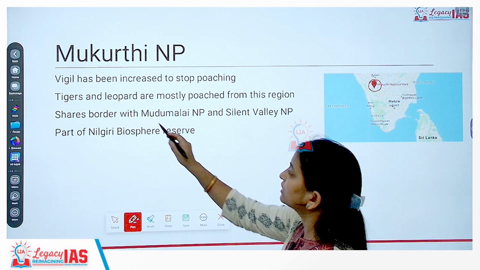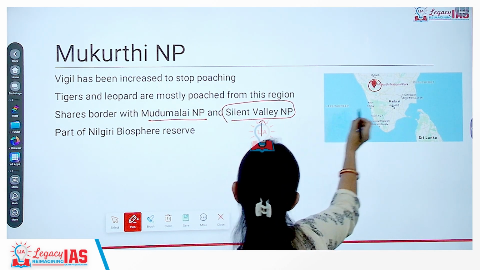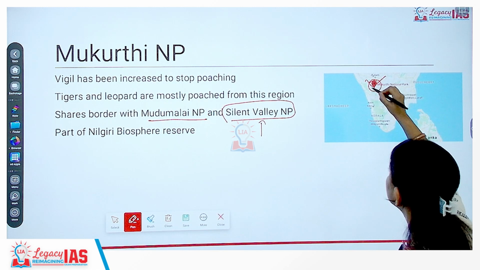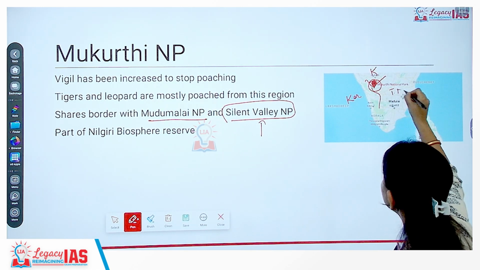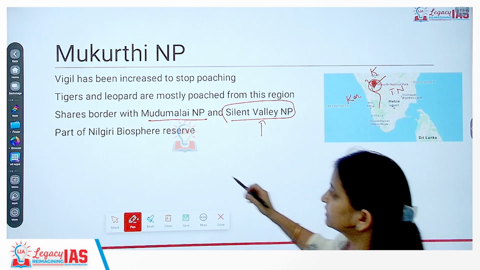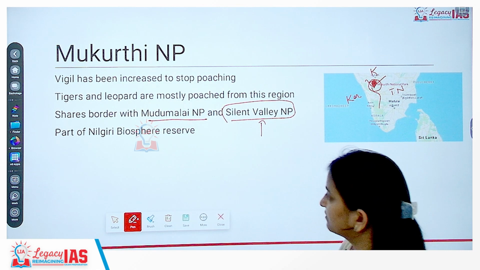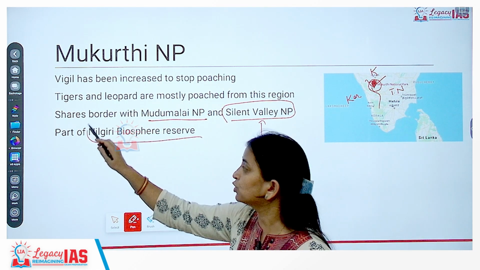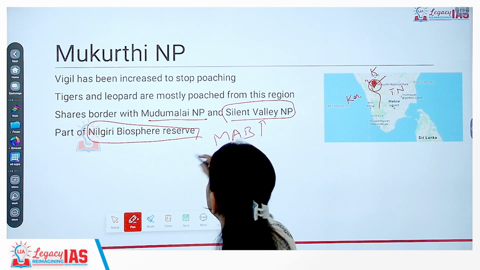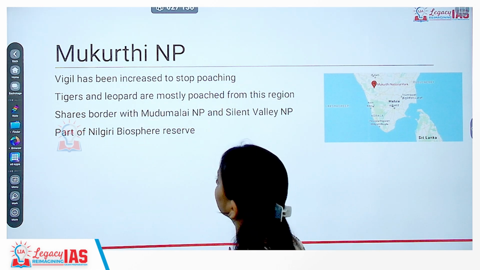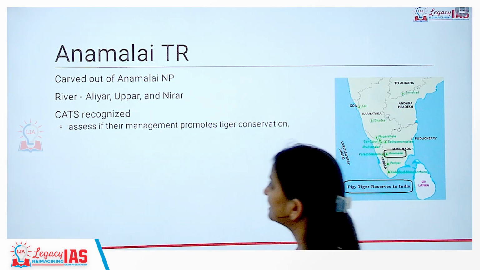It shares a border with Mudumalai National Park and Silent Valley National Park. We know this by location. This is also sitting at the tri-junction between Karnataka, Kerala and Tamil Nadu. Okay? So it shares borders with Mudumalai National Park as well as Silent Valley National Park. And it is also part of another UNESCO MAB, that is, the Nilgiri Biosphere Reserve. Okay? Then next we have Anamalai Tiger Reserve.